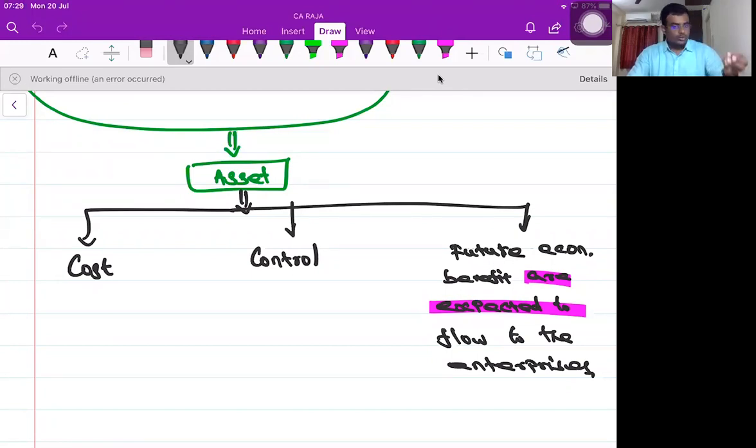So when we buy an asset, we are simply estimating or expecting that because I have purchased this asset, I'm going to use it in my production. Then by way of production, I will be in a position to get a profit. So I'm just expecting, estimating. I can't give a guarantee. You know very well, thousands of people are starting a business. Has everyone become successful? The answer is no. A few people go into losses after a couple of months or a couple of years, and they end up closing their business also.